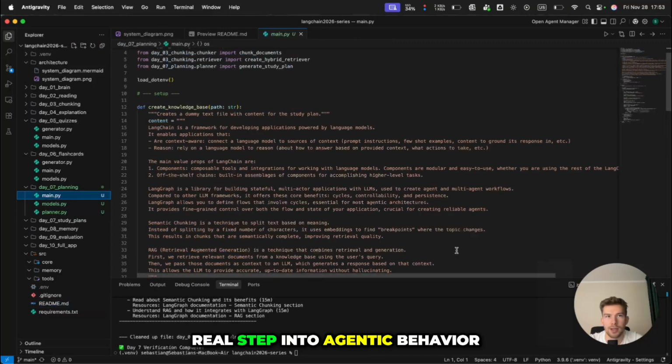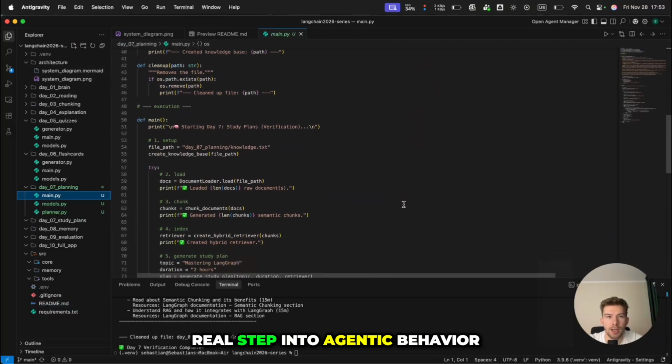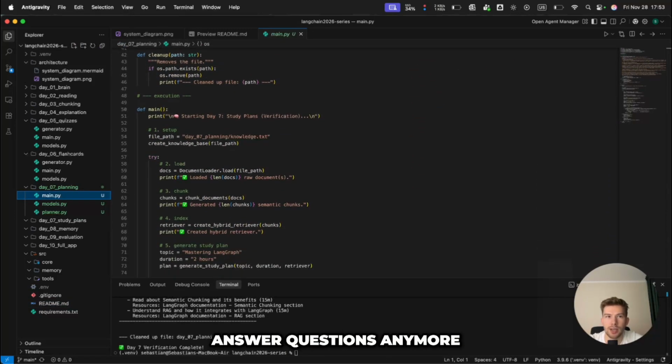Today is our first real step into agentic behavior. The AI doesn't just answer questions anymore, it looks at a big goal, breaks it into smaller steps, and organizes those steps into sessions. This is the kind of planning real agents do, not just chatbots.